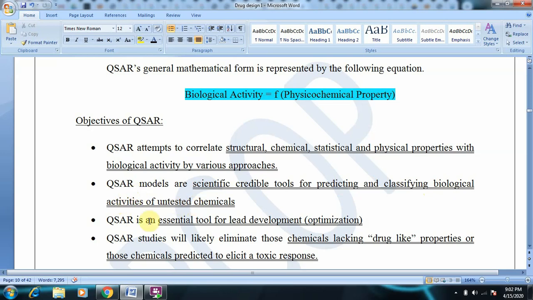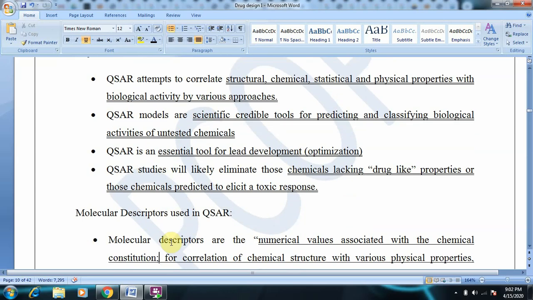Another thing is QSAR is an essential tool for lead development or lead optimization. And the last one is QSAR will help to eliminate those molecules which do not have drug-like properties or the ligands which have a toxic response. So these are some of the objectives of QSAR.